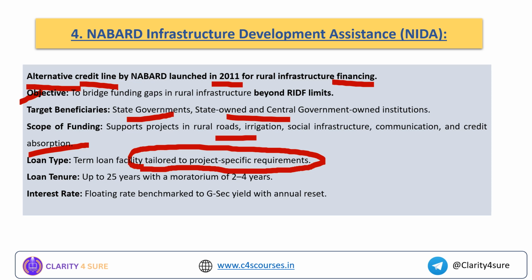Okay, loan tenure, it is long term. Okay, 25 years with a moratorium period of 2 to 4 years. Interest rate: floating rate benchmarked by GSEC yield and annual reset. Okay, this is the basic difference between your RIDF and NIDA, where in RIDF we have a loan with 7 plus 2 as the loan repayment period. Here it is up to 25 years, and the interest rate there is based on the bank rate. Here it is a floating rate benchmarked by your government securities.